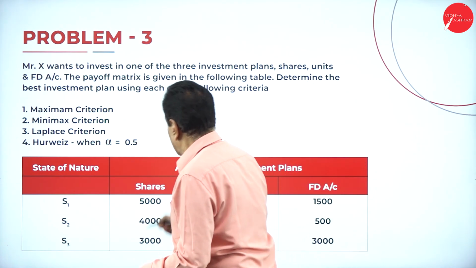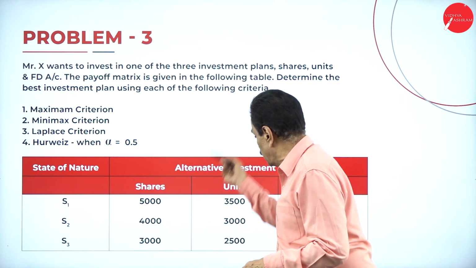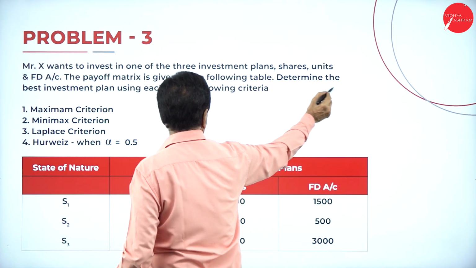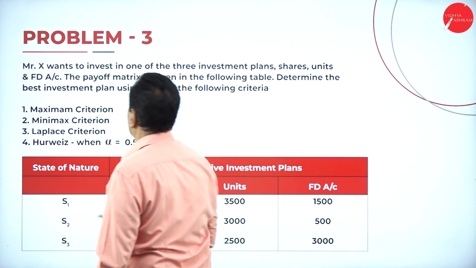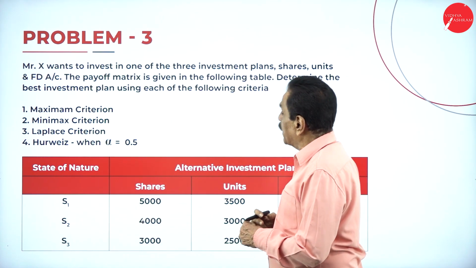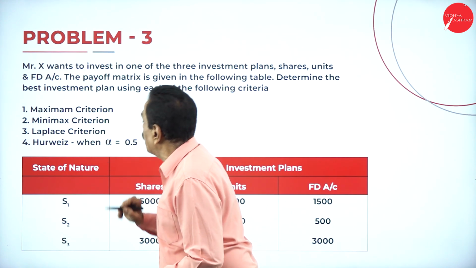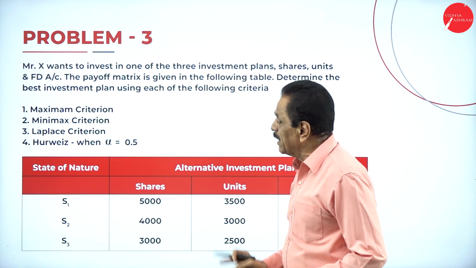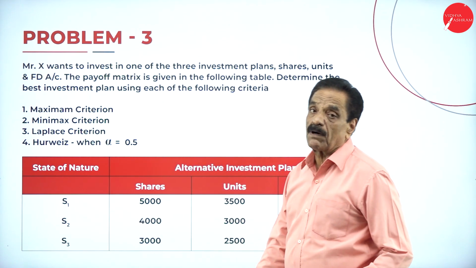The payoff matrix is given in the following table. Determine the best investment plan using each of the following criteria: maximin criteria, minimax criteria, Laplace criteria, Hurwicz criteria when alpha is 0.5.